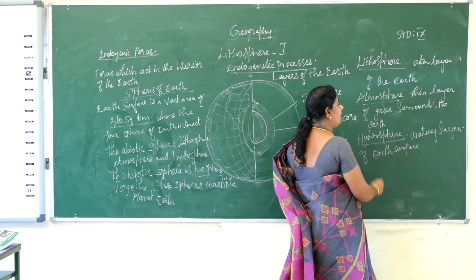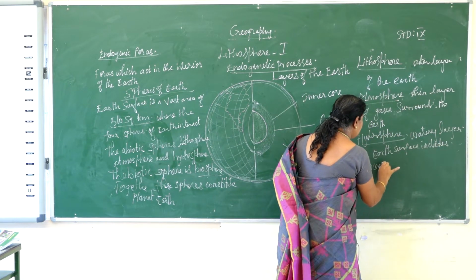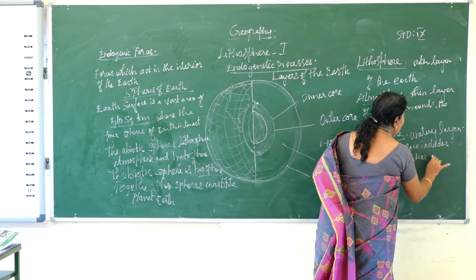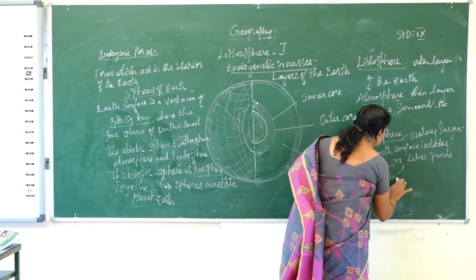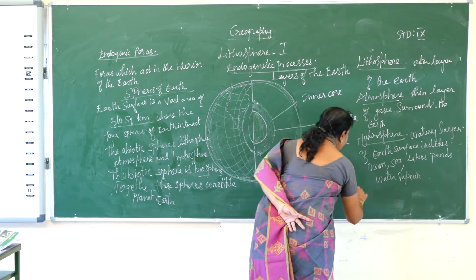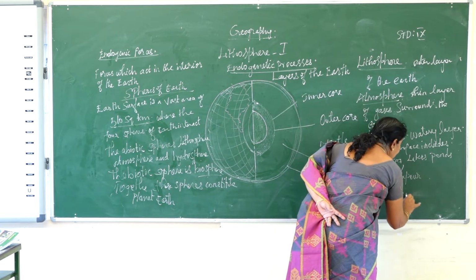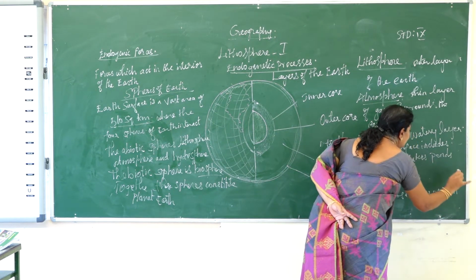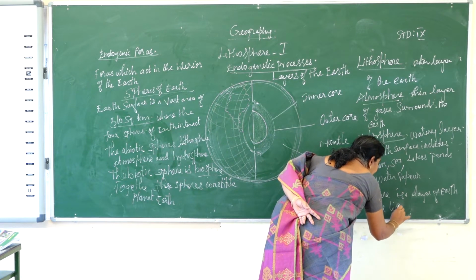What does this watery layer include? It includes ocean, sea, lakes, ponds, water vapor, etc. Then the next one is the biosphere, a layer of earth where life exists.